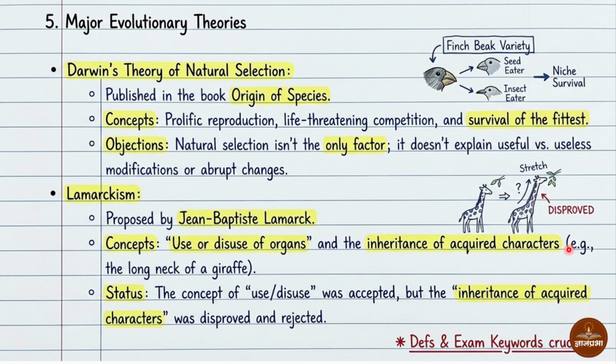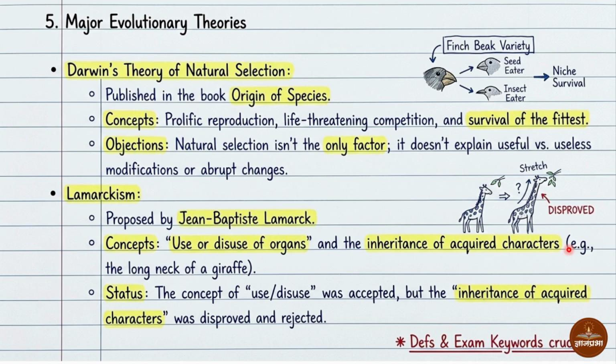This phenomenon, where changes occur in organs due to use or disuse of them, is called Lamarckism. The concept of use or disuse was accepted, but the inheritance of acquired characters was disapproved and rejected.